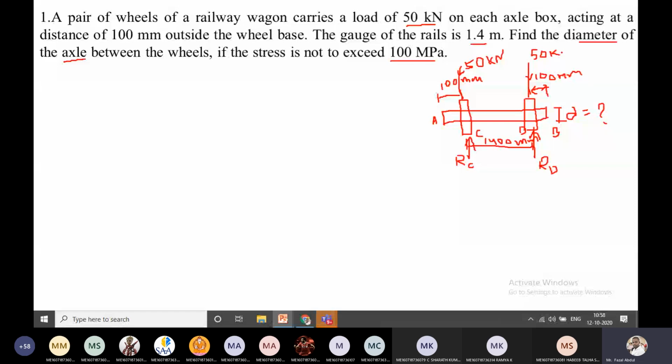So everything is given and we are asked to calculate the value of d. Blindly we can say by seeing the diagram, one axle, one shaft is there. An axle is nothing but it is also like a shaft, which is subjected to pure bending. Because of the load application here, the shaft is going to be subjected to bending. So when it is subjected to pure bending, what is the equation? Just remember, the theory PPTs I already uploaded in MS Teams. Go through that, and the relation is pi by 32